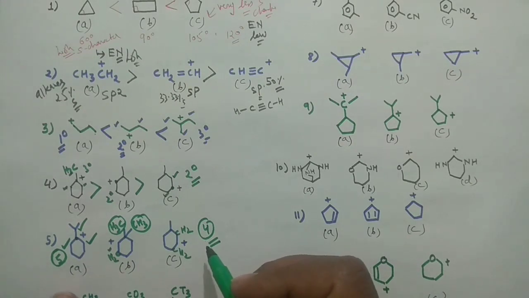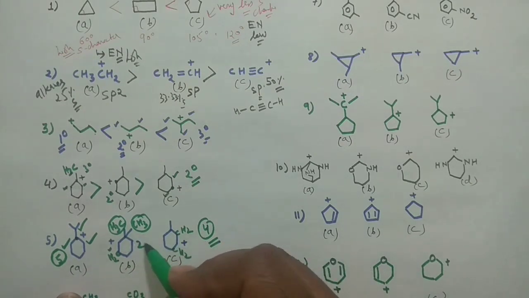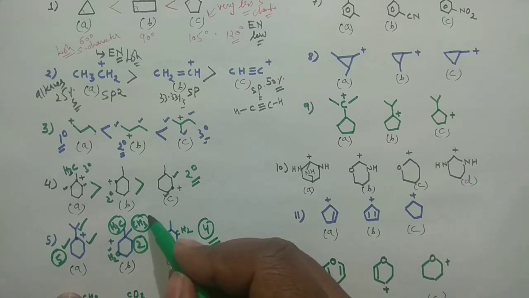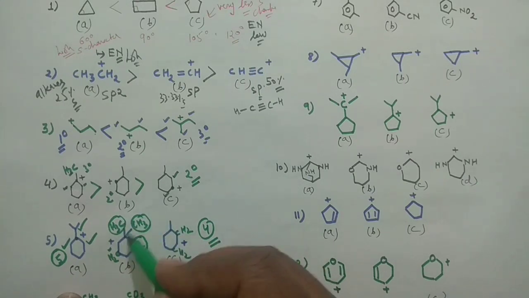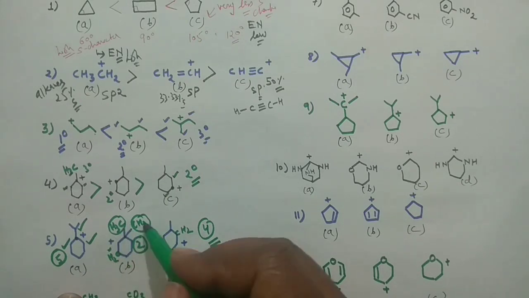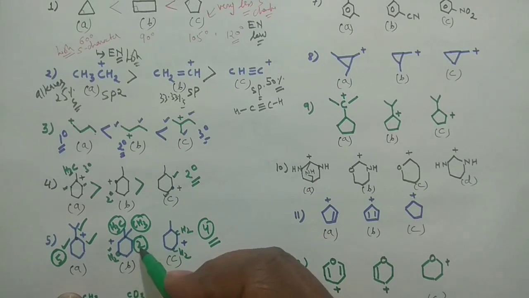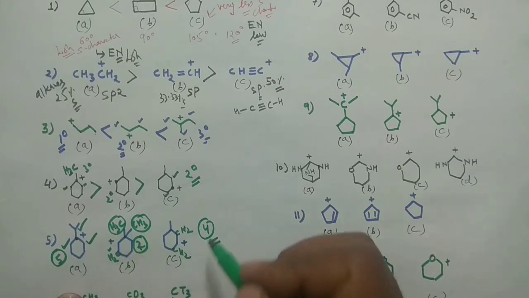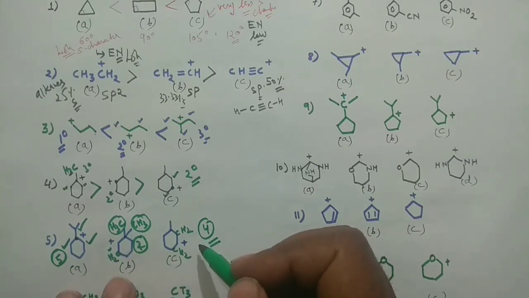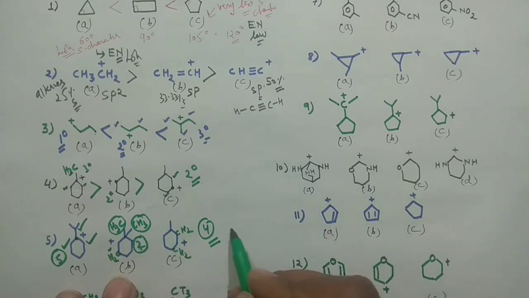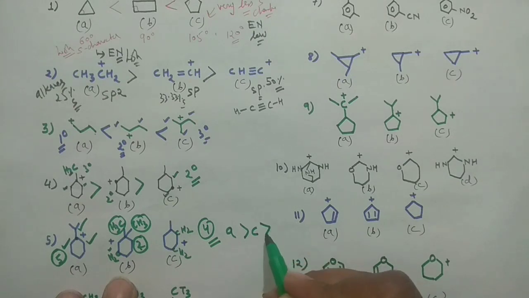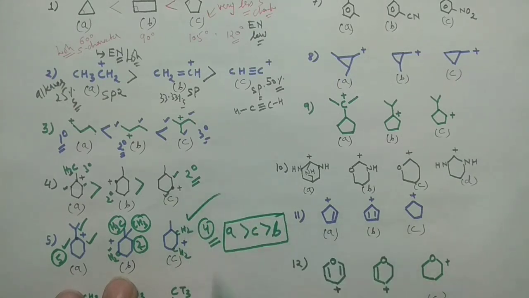So it is having only 2 hyperconjugative structures. Forget about this plus I effect right now, because this plus I effect is not there, or is not attached on this system actually, right? So we cannot actually take this. So 2 hyperconjugative structures, 5 and 4. So the stability order would be something different in that case. In that case A would be more stable, followed by C, and then your B would be the least stable. Okay, now this is correct. So sorry for that wrong explanation.